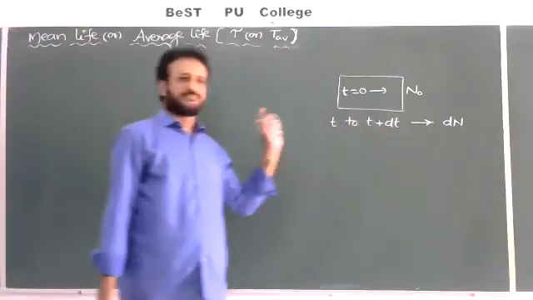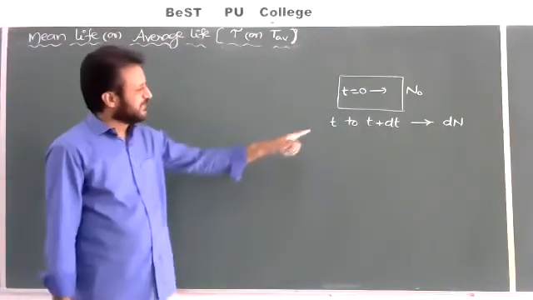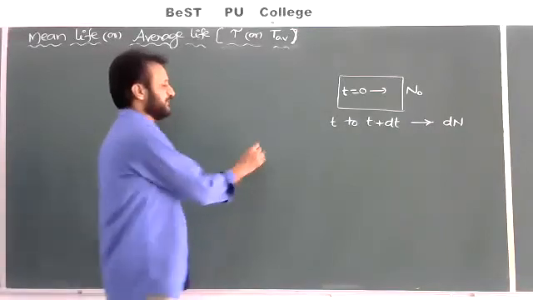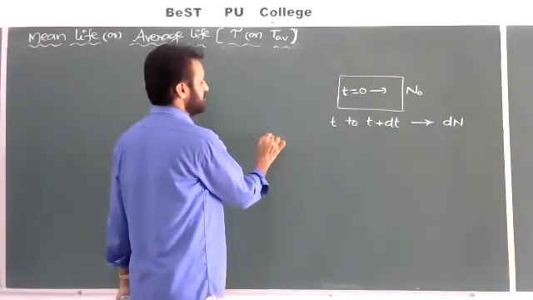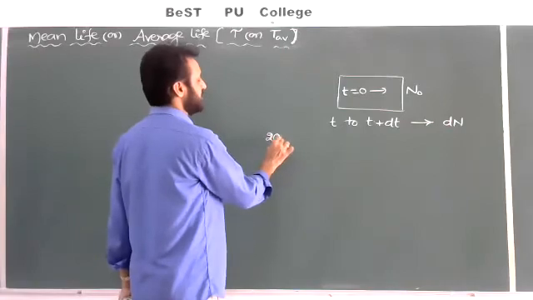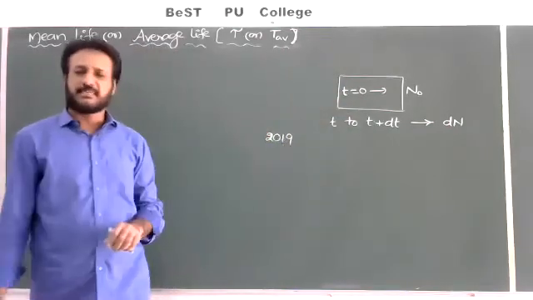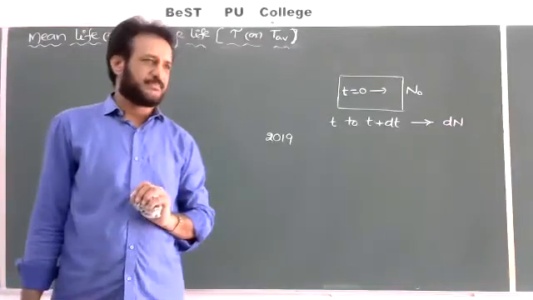Understood? For example, t means 10 years. I am observing in 2019, and the India population will be, for example, 130 crores exactly.